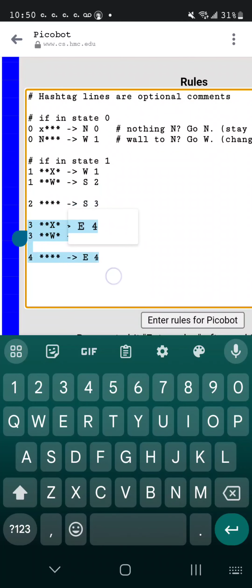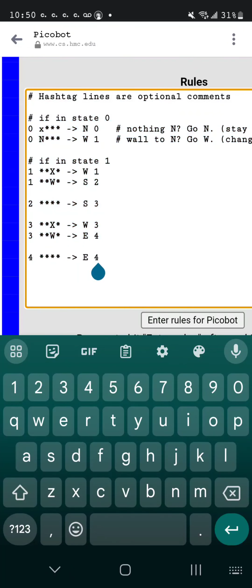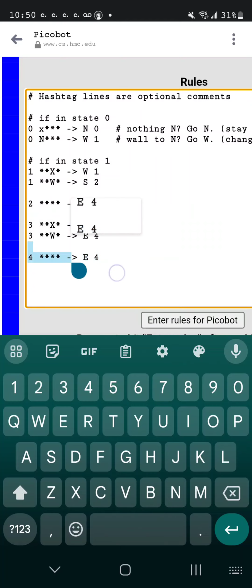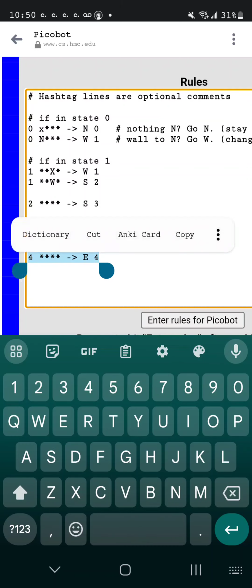Once it starts going east and remembers the new number 4, then no matter what, it will keep going east and keep remembering the number 4 until it errors out with the code or hits a wall.